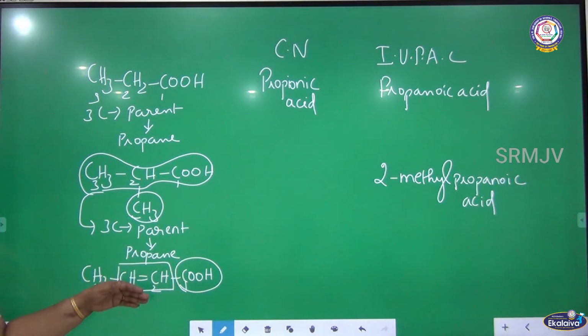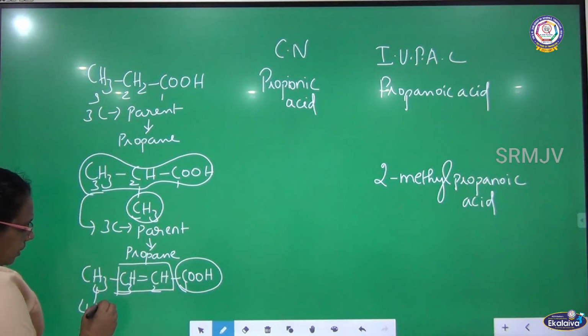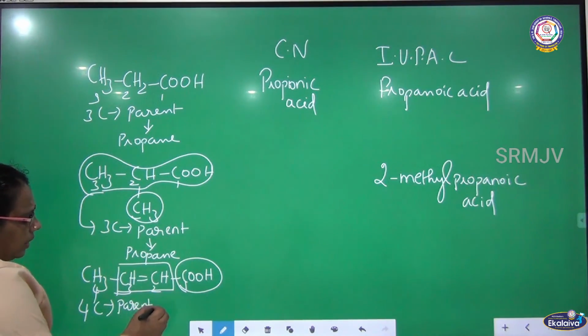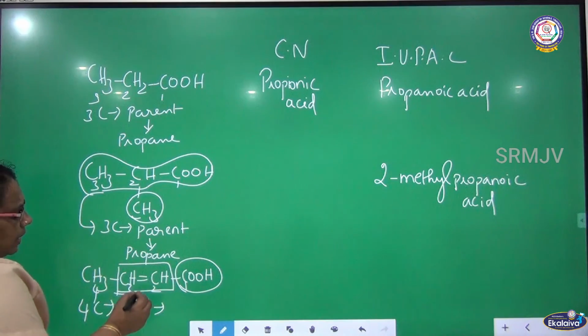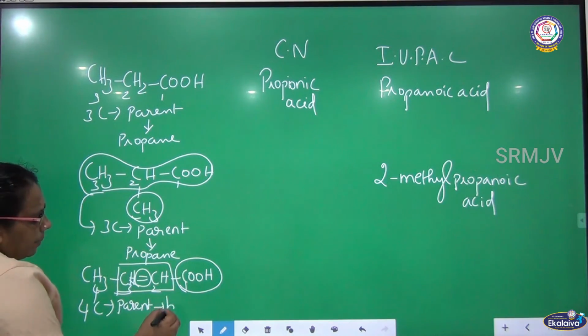Take the starting point. There are 4 carbon, so who is the parent here? Butene, because there is a double bond.